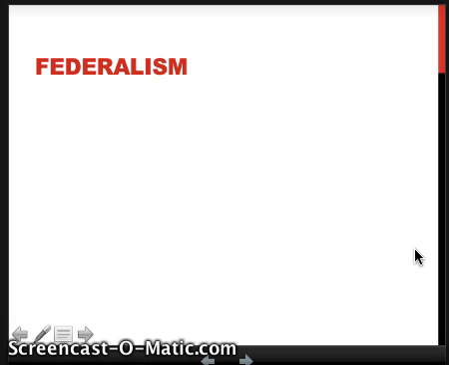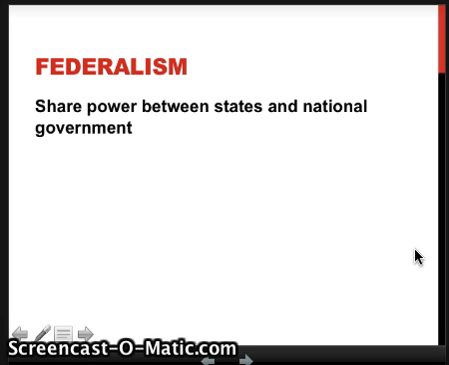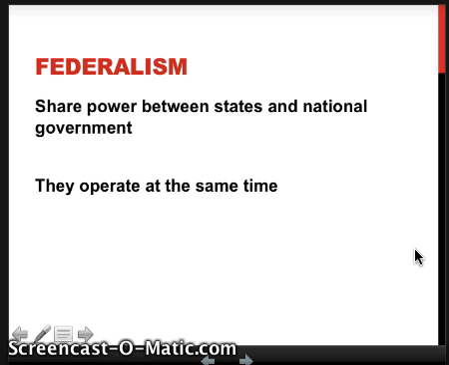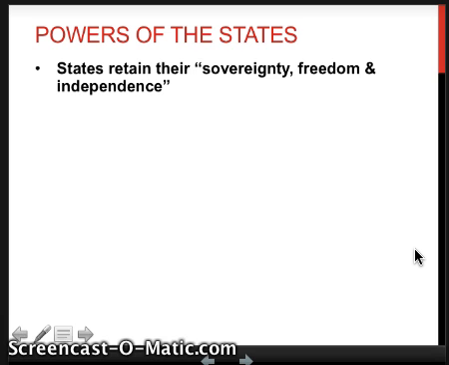Our next concept is federalism. It's, of course, the sharing of power between states and national government. And the idea is that they operate at the same time and are independent. The federal government can only tell the states what to do in a few select instances. Most of the time, they're going to be able to do what they want. As we know, the states retain their sovereignty, freedom, and independence. That's what it says in our Constitution.